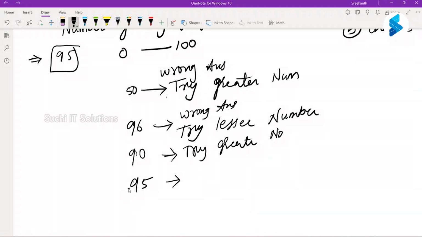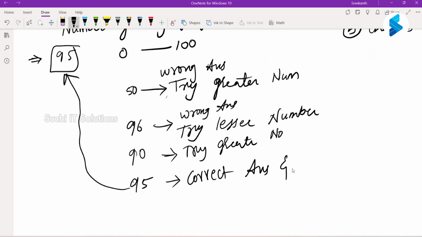Is 95 equal to 95? True. You print correct answer and stop the execution. Though the chances were 5, he got it right in the fourth chance itself. You get the idea what we have to do?